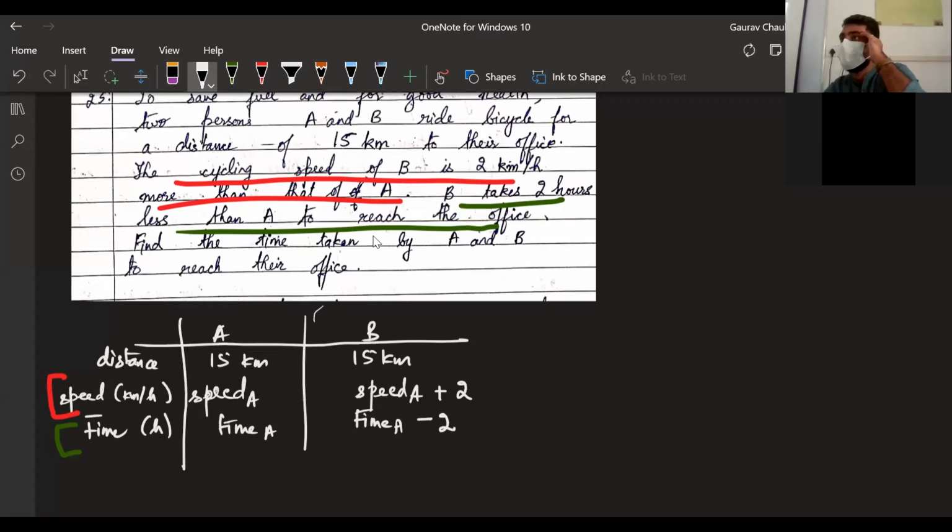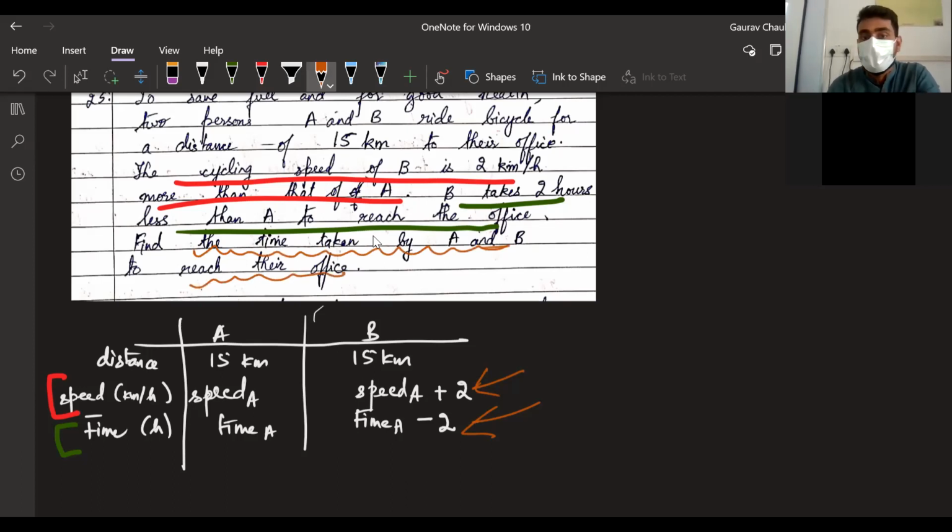I'm thinking, I can form the equation two ways. I have speed also, I have time also. Both are making me form an equation. Speed I can write in terms of time and distance. Time also I can write in terms of speed and distance. But I'll choose to form an equation in that variable which has been asked. So what has been asked? Find the time taken by A and B to reach their office.